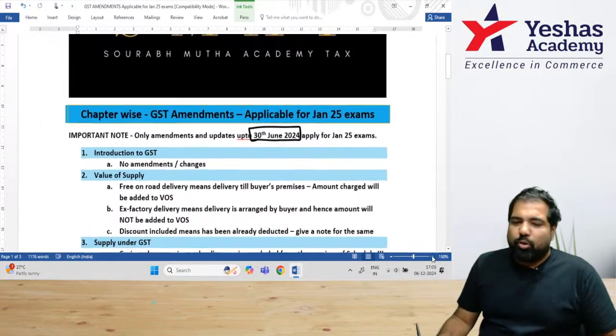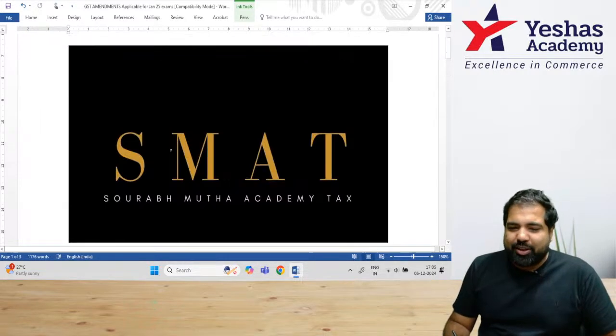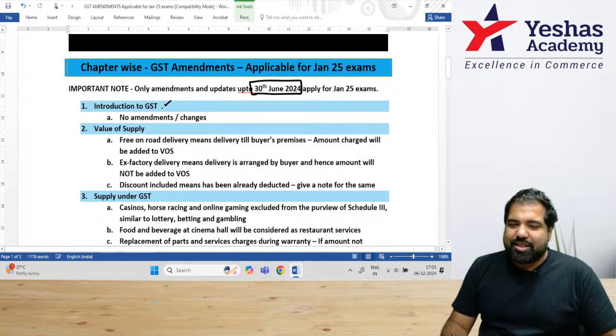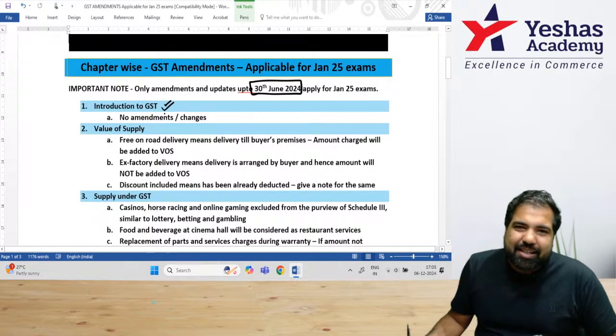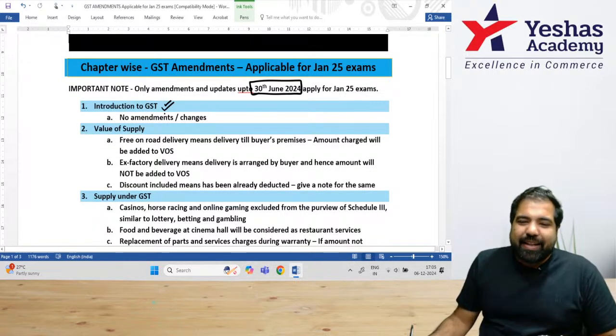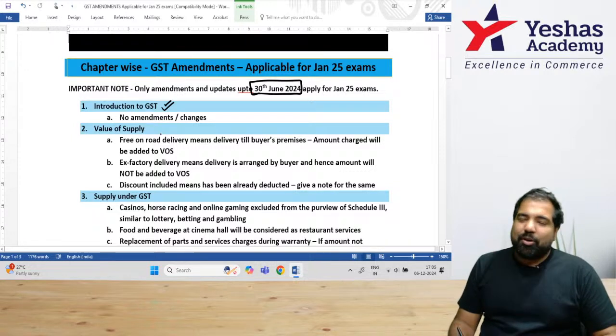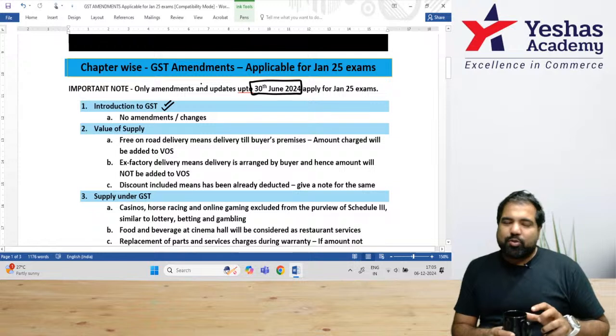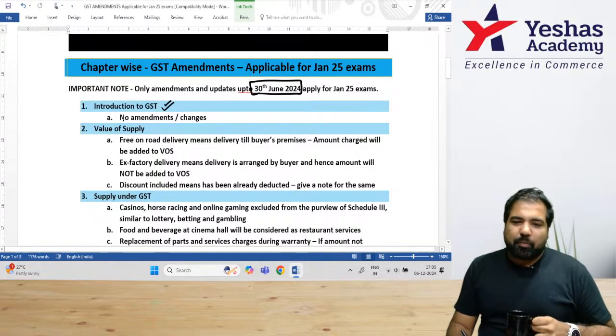I'm going to zoom in and I'm going to go chapter wise. The first chapter of GST. Remember the good golden days where we learned how GST is applied, what are the different acts, what are the taxes that are subsumed. In that, there is absolutely no amendment or no change. So study that chapter the way it is through my handwritten notes, through my revision videos, and you'll be good to go. Next, we come to value of supply.